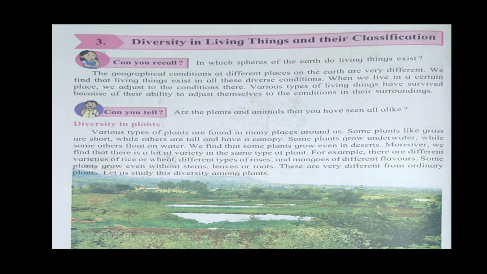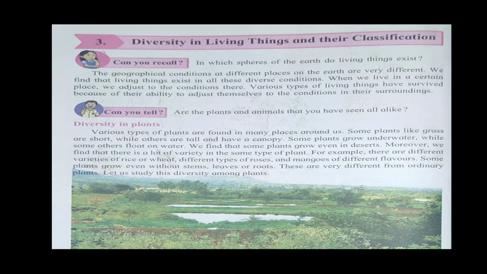Some plants like grass are short, while others are tall and have a canopy. Some plants grow underwater, while some others float on water. We find that some plants grow even in desert.